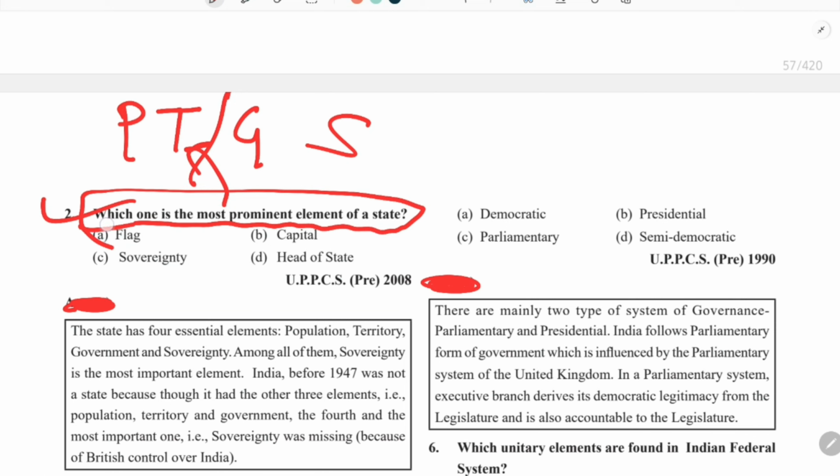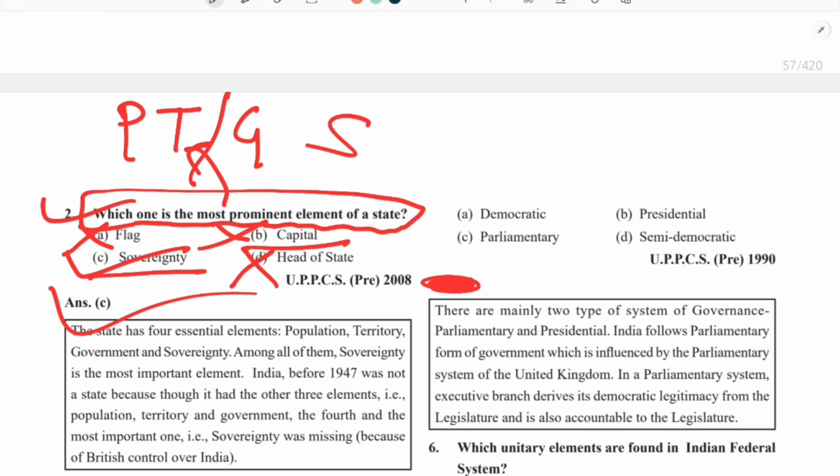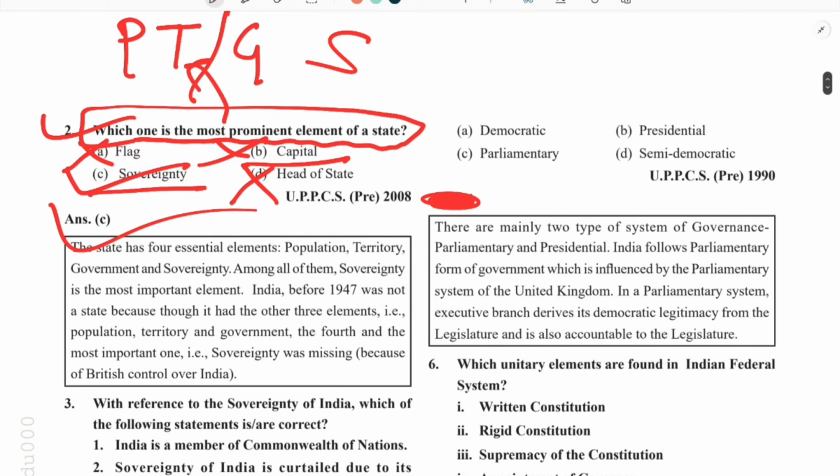Flag, is there a flag? No. Sovereignty, is there? Yes, sovereignty is there. Capital, is it there? This is not a required criterion. Head of the state? This is also not a required criterion. So the answer is C. So in this way you can easily guess the answer of this simple concept, what we define or what are the different elements in a state. So sovereignty is the right answer.